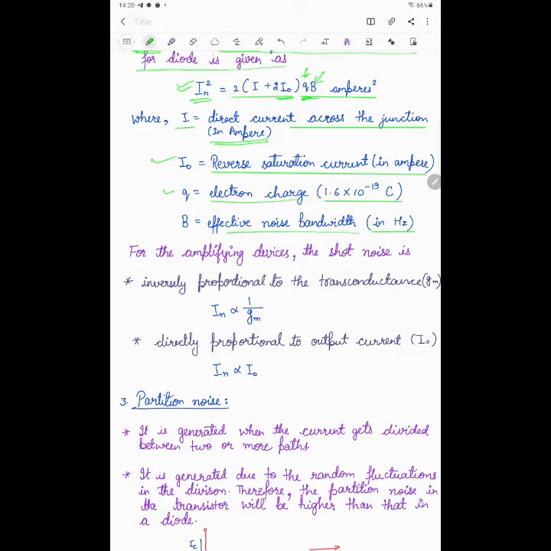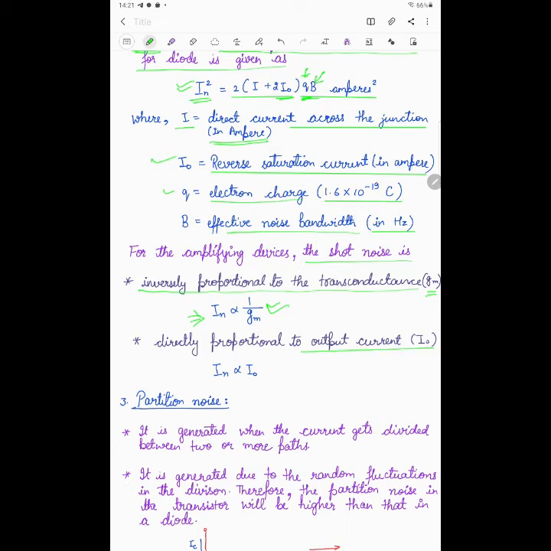For all amplifying devices, the shot noise is inversely proportional to the transconductance, that is gm. So the shot noise will be proportional to 1 by gm, and directly proportional to the output current I naught.